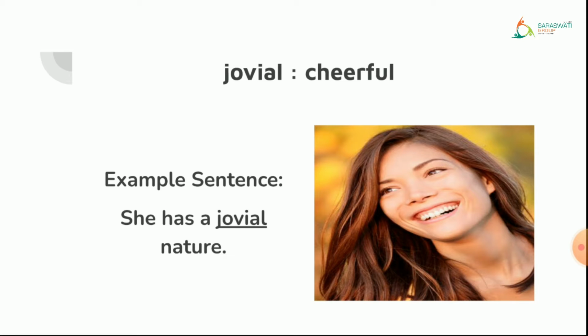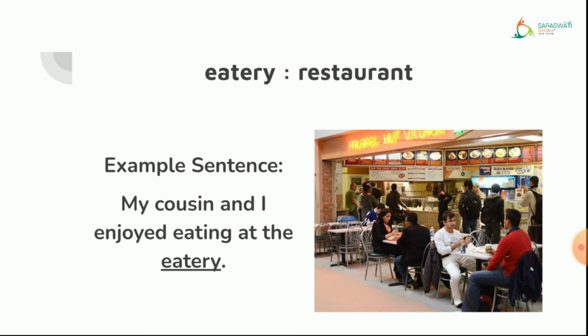Okay, if you want to use the word in an example, then you can use it like she has a jovial nature. That means she is always happy, she is always cheerful. So the people who come in contact with her, they also become jovial. That means they also become cheerful. Okay, let us see the next word. The next word is eatery.